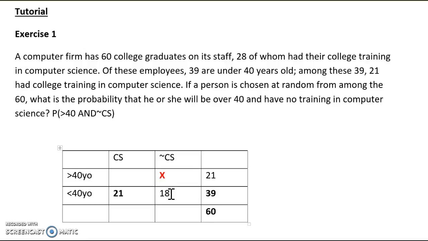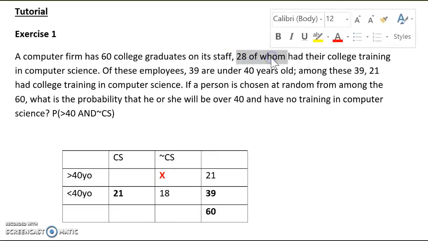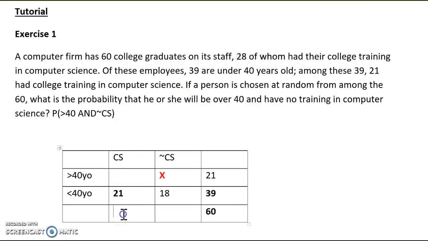Okay. Now what else? Oh, we forgot this. Okay, 28 of whom had their college training in computer science. So the total of staff who have their college training in computer science is 28. Okay, so this is also given.